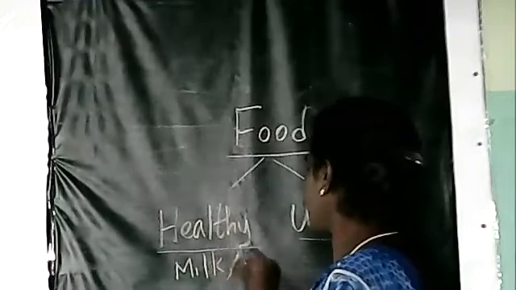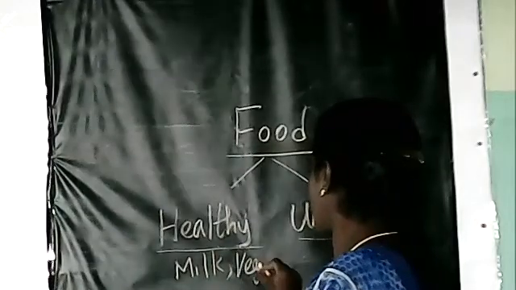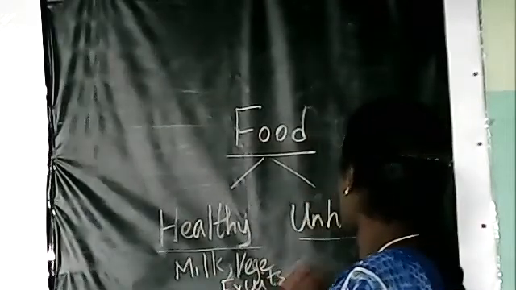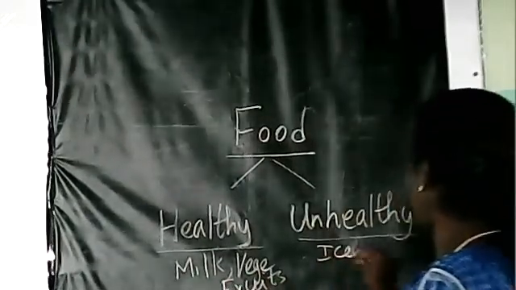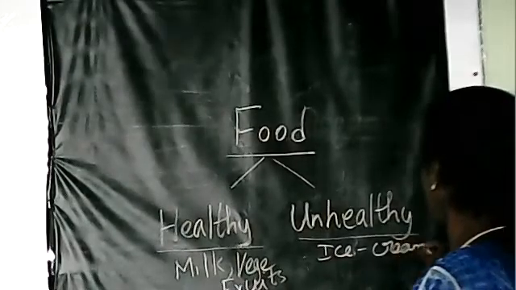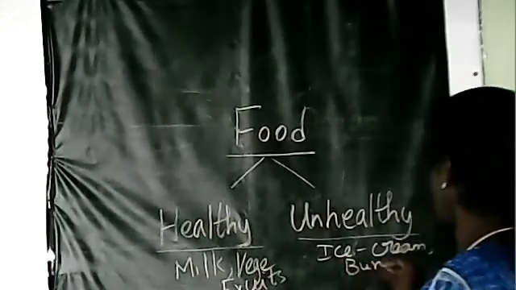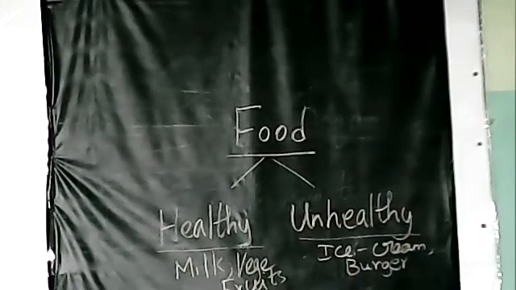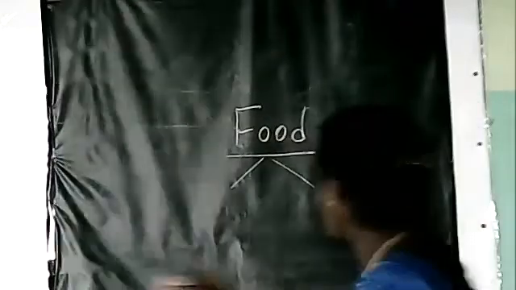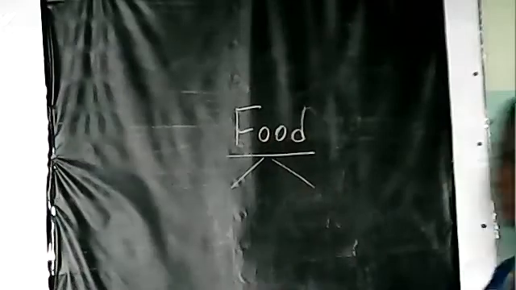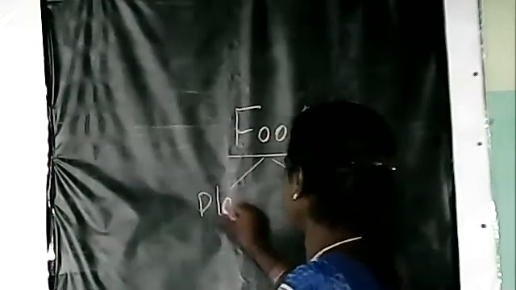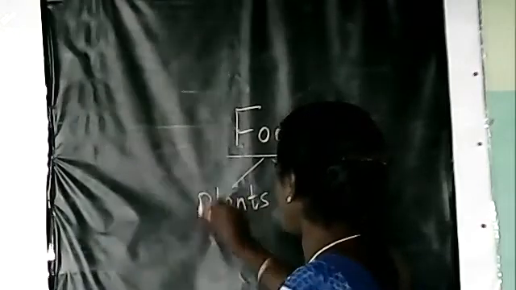Milk, vegetables, fruits. Here, ice cream is unhealthy. Ice cream, burger, pizza, everything is unhealthy. Okay, you have to name them. Next, what type of food items? Food which we get from plants, food which we get from animals. Name the food items.